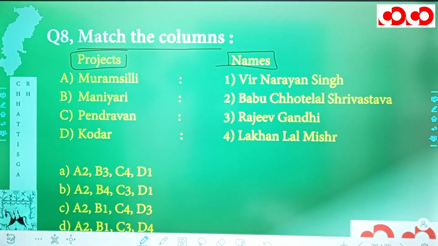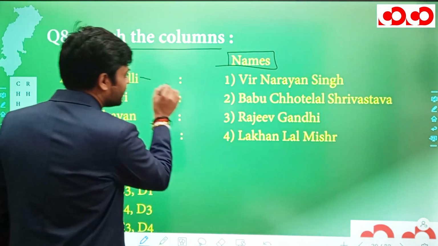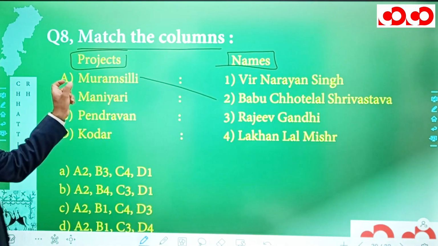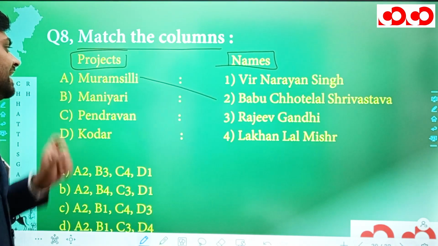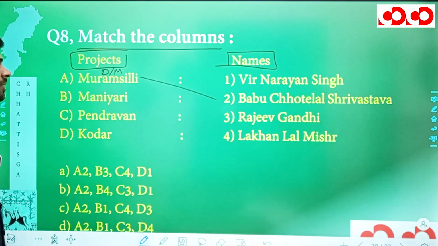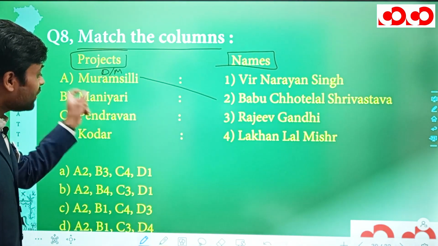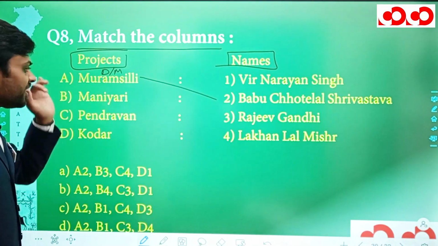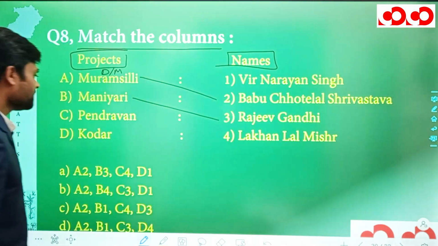Muramsilli project has recently been renamed after Babu Chotelal Srivastav. This Muramsilli, which is also known as Madamsilli, is situated in the Dhamtari district. Maniari project, situated in the Mungeli district over river Maniari, is also known as Rajiv Gandhi project.